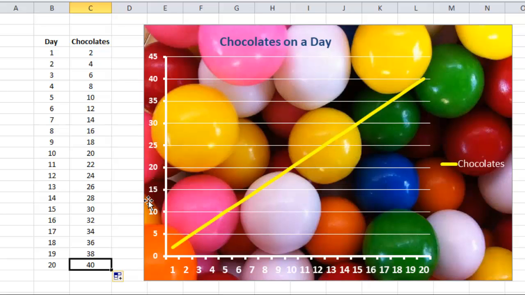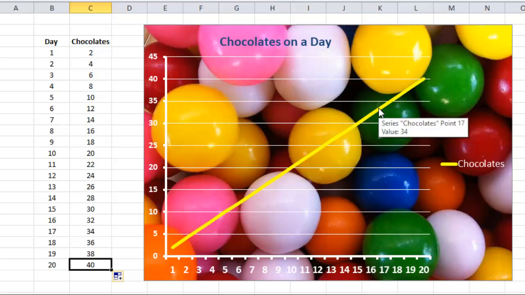This type of growth is known as linear growth because the chocolates are increasing gradually, and the graph of this growth is a straight line, as shown in the picture. So this is called linear growth.